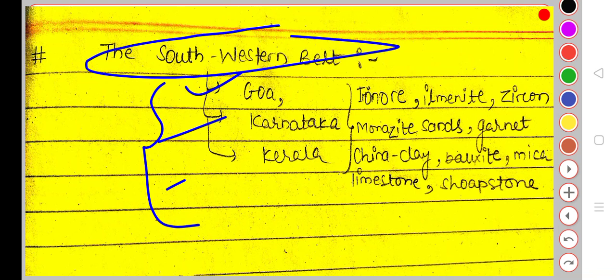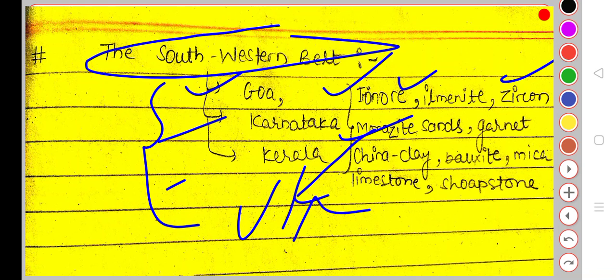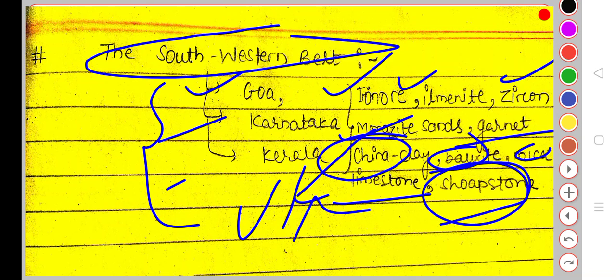Here you see iron ore, ilmenite, zircon, and monazite sand, which contains uranium and other atomic minerals. Also garnet, china clay, bauxite, mica, limestone, and soapstone are there.